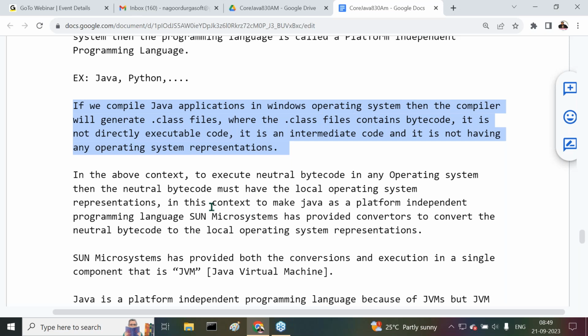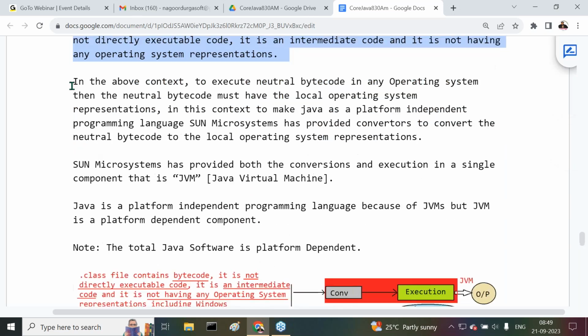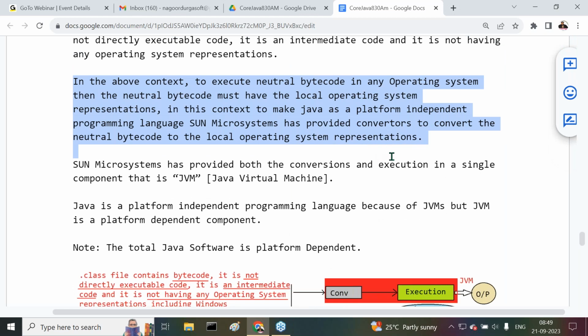Please recognize this point. In the above context, to execute neutral bytecode in any operating system, the neutral bytecode must have the local operating system representations. If you want to run it in any operating system, that bytecode must have the respective operating system representations. To execute neutral bytecode on Linux, that bytecode must have Linux representations. To execute it on Mac, that bytecode must have Mac representations.